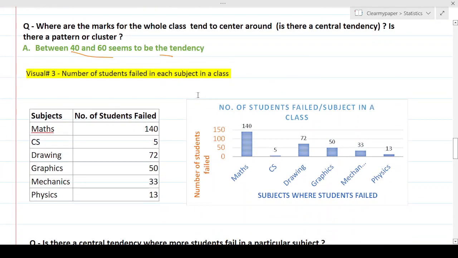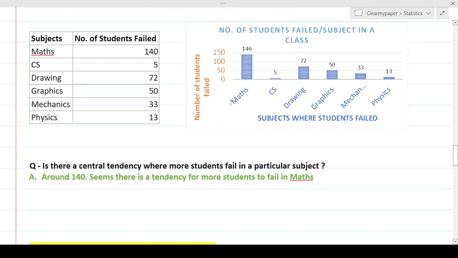Similarly, for the third example, we're asking about the number of students who failed in the subject. Is there a tendency where more students fail in a particular subject, or is it almost equally distributed? If you see this over here, and this is pretty much real, most of the students fail in maths, which is an interesting problem. I don't know why, but most of the students fail in maths. And if you see here, 140 is the number.